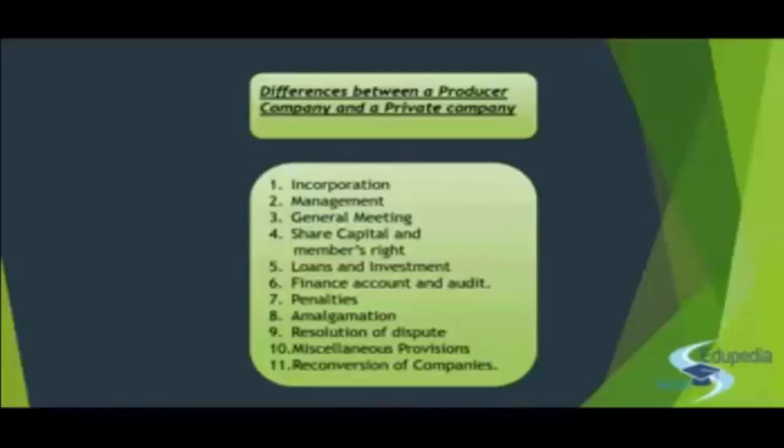So wherever it is mentioned in detail, like the requirement of 10 producers and using the words producer company, these provisions have been expressly given in the sections about incorporation. Other things that are not given will be picked up from the private company, utilizing the privileges of the private company if not expressly mentioned in the section.